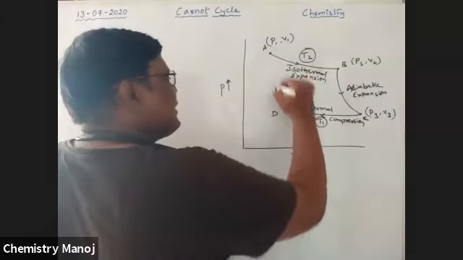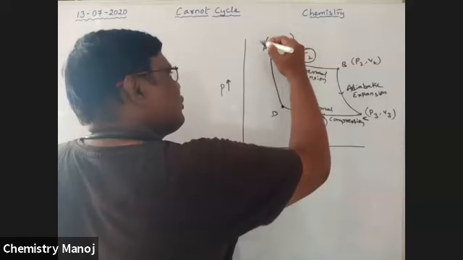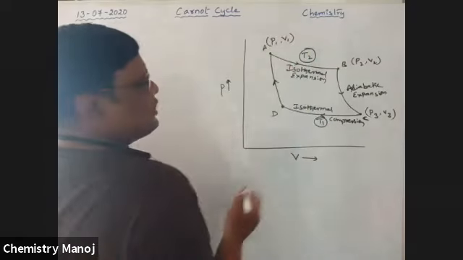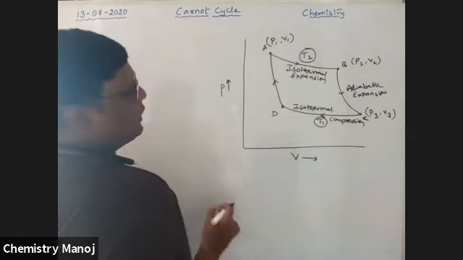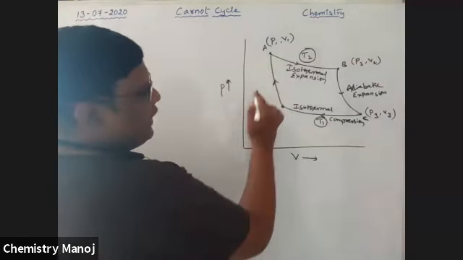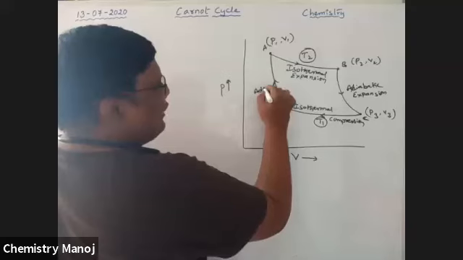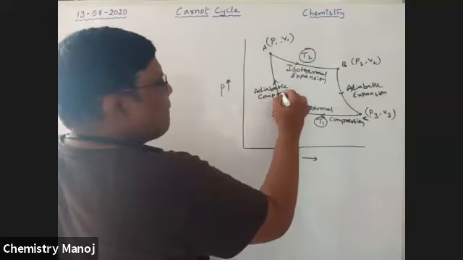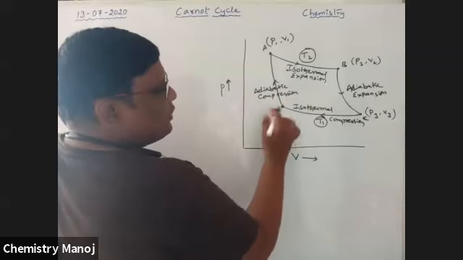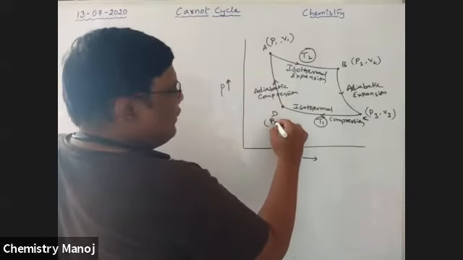Now the system is at D position. Now it is compressed once again, so from here to here the process is carried out. This is the direction. Here also there is a volume, and a little volume decrease. Once again it is compression. Here also it is adiabatic compression. The parameters of D are P4, V4.